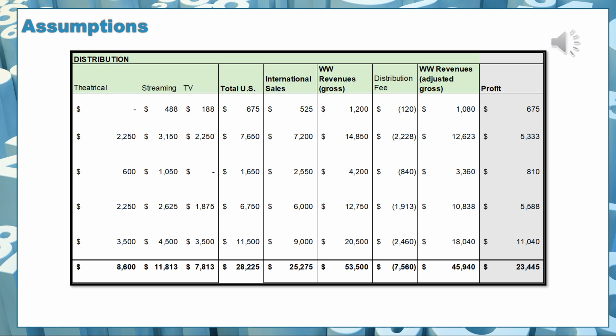Altogether, that gets us a gross worldwide revenue of 53,500,000. And when we are deducting our distribution fees totaling 7,560,000, we will arrive at an adjusted gross revenue of 45,940,000, leaving us with a profit of 23,445,000 after we pay off the amounts we have to recoup.